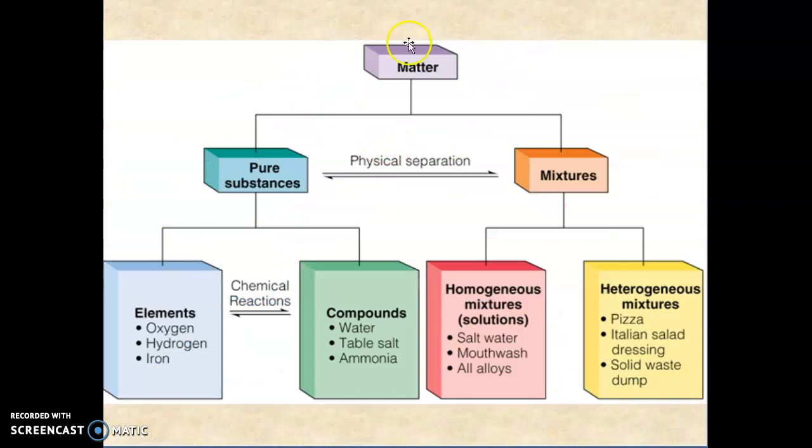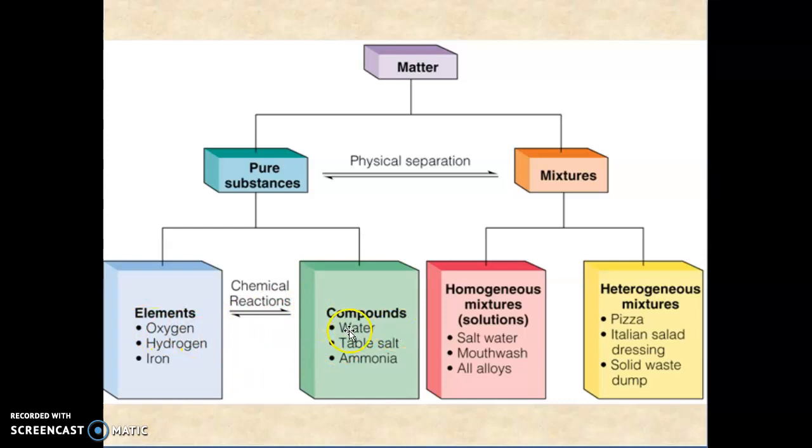Next, here matter is divided into two: pure substances and mixtures. These are both reversible. Pure substances can be physically separated, and you get mixtures, and mixtures can be purified into pure substances. Pure substances are divided into two: elements and compounds. Elements are oxygen, hydrogen and iron, and these chemically react to form a compound, and a compound, when chemically reacted, gives elements. So elements and compounds are also both reversible processes.